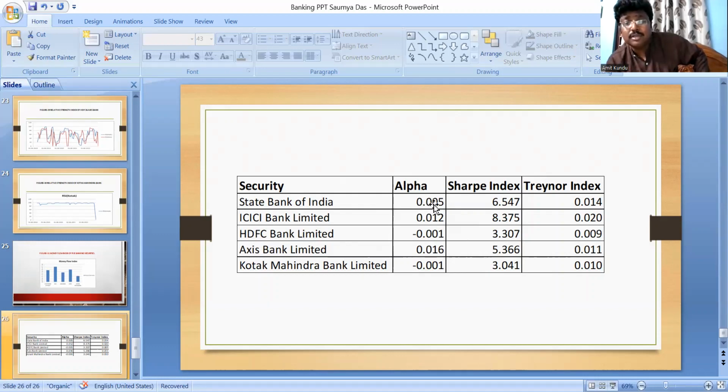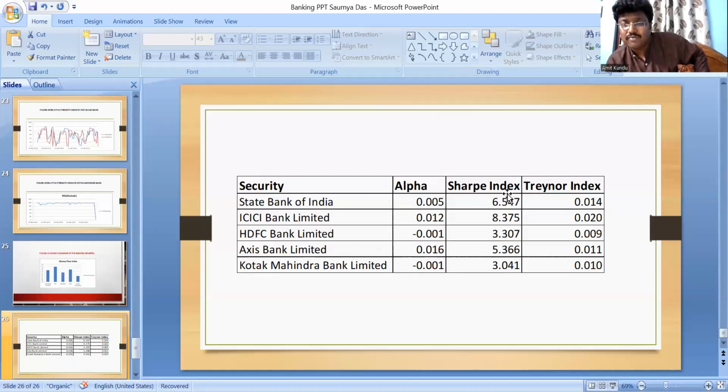It is performing well. Here the alpha values are very negligible, but if you consider them, the alpha of ICICI Bank and Axis Bank is good, at 0.016, though all the values are negligible.